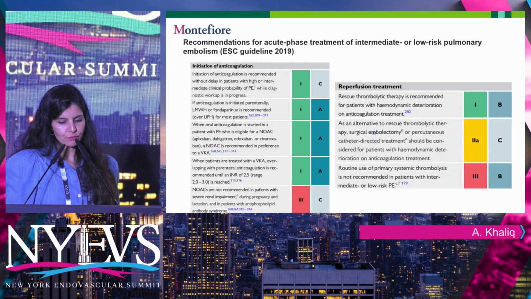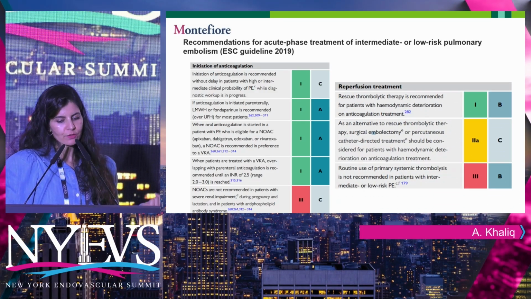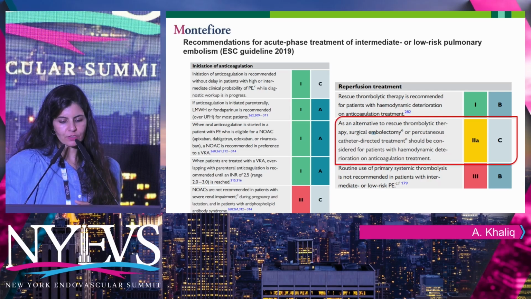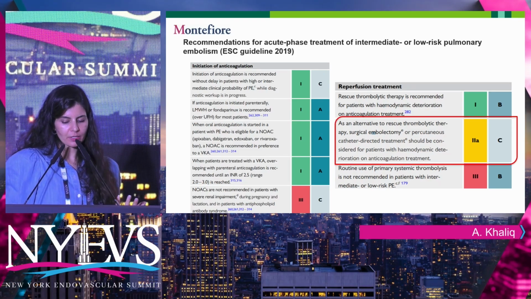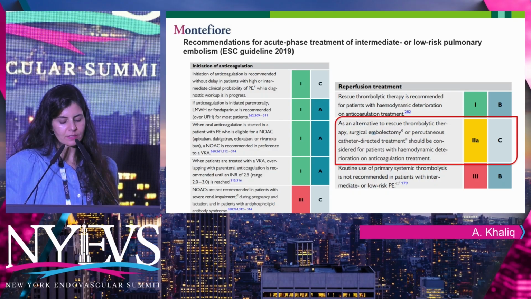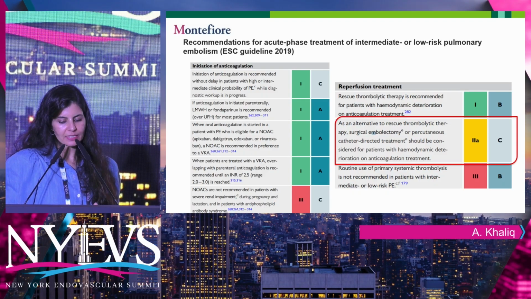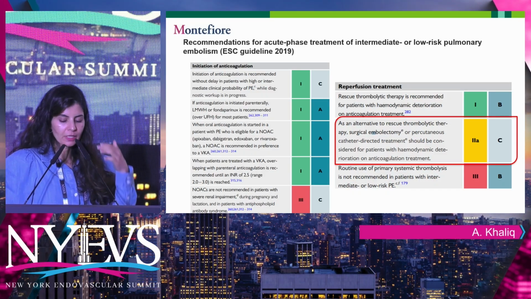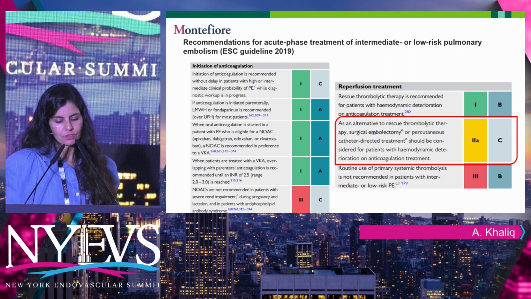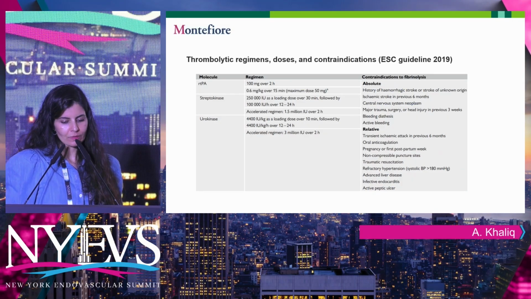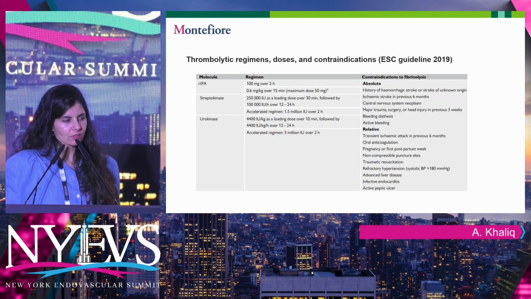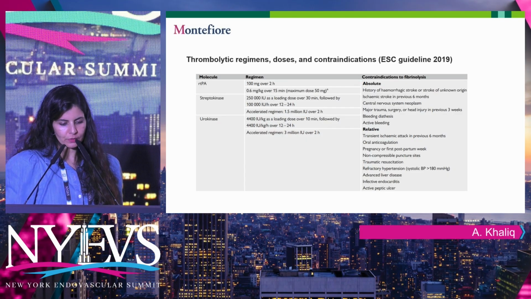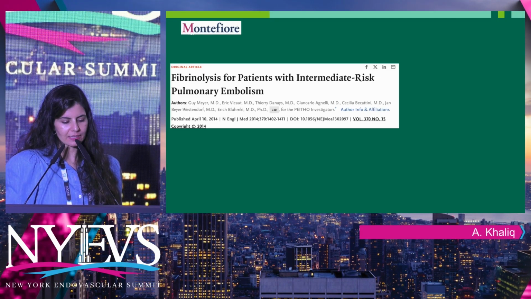Again, the previous slide was for high risk, and this is for intermediate and low risk. Even similar to this, they recommend using percutaneous options or surgical embolectomy in patients who either have a failure of therapy or contraindications to anticoagulation. And this is the dose we use of TPA, just for you guys to have. You can use it later, also from the same guidelines.